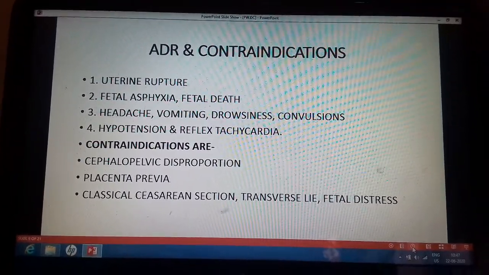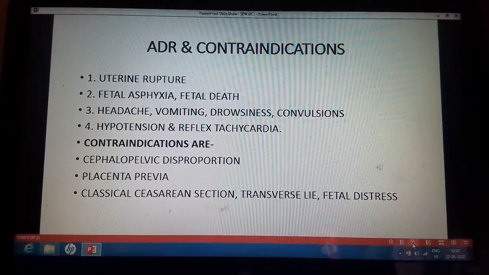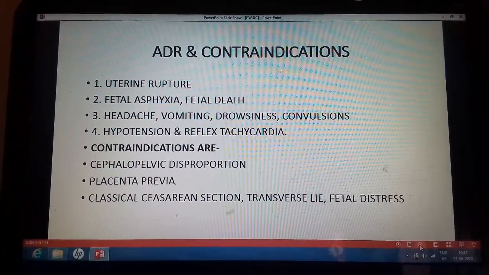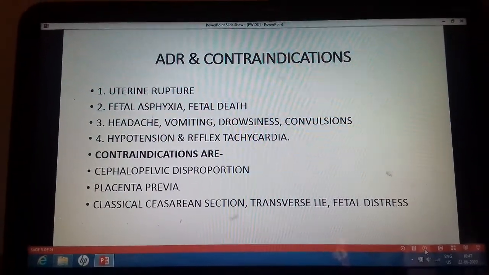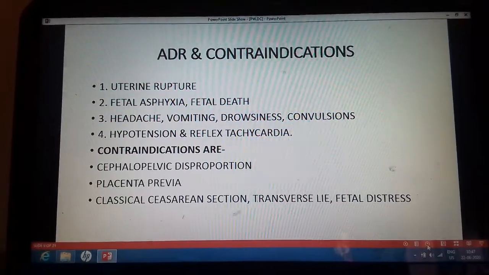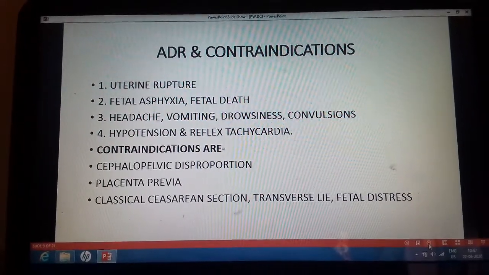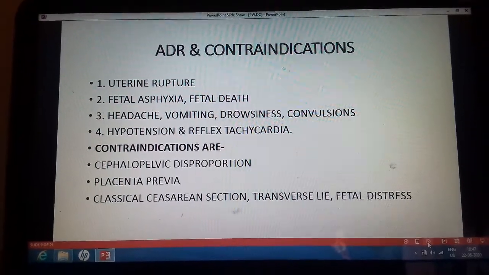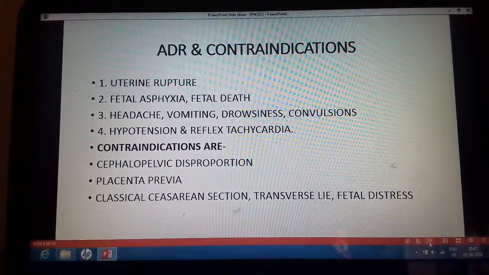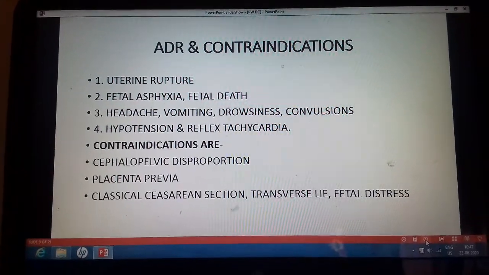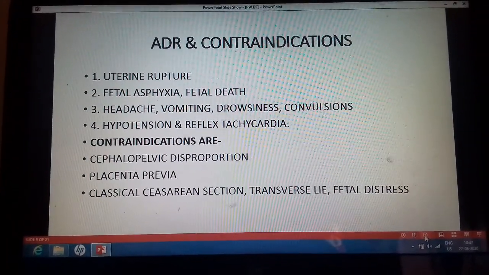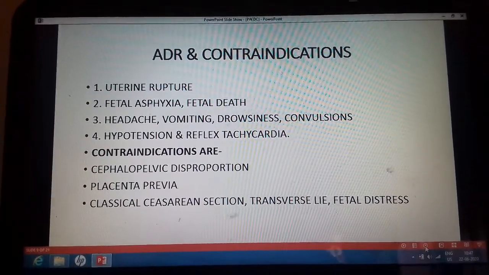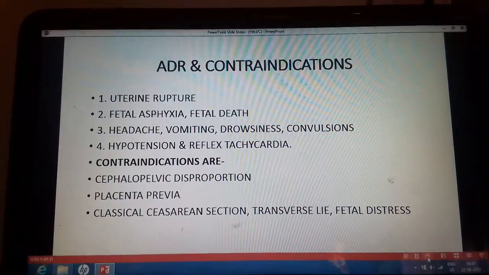Now coming to the adverse reactions and contraindications of oxytocin. Oxytocin can lead to uterine rupture. Then fetal asphyxia, fetal death can occur because of the overdose of the oxytocin. Headache, vomiting, drowsiness and convulsions can occur because of the water intoxication caused by oxytocin. So these are the signs of the water intoxication. Then hypotension can occur because of vasodilatation and reflex tachycardia as a result of hypotension. So these are the various adverse reactions of the oxytocin.